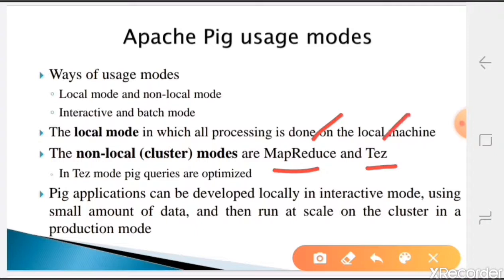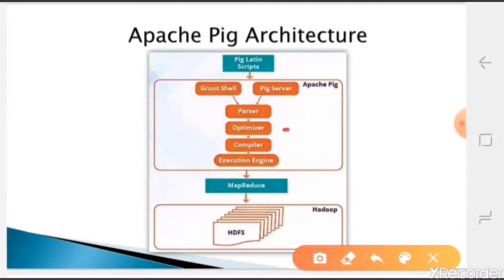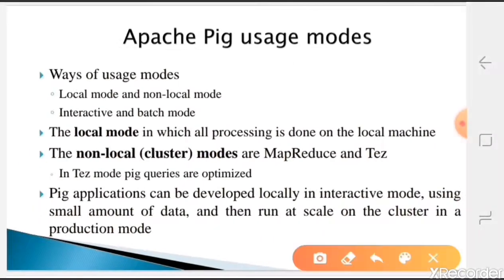And the next one is Tez. Tez is a Hindi word, which we can say means speed, for fast execution. Whenever we apply the optimization, this processing will come in, so you are processing in a much faster way. That is the optimizer level. Depending on this, we can use Tez.